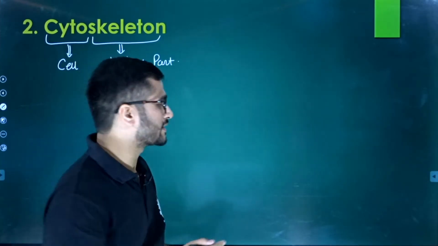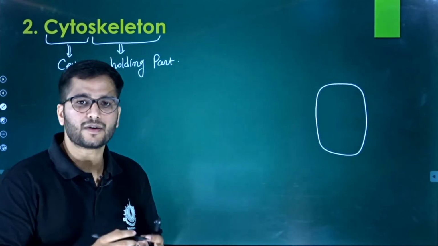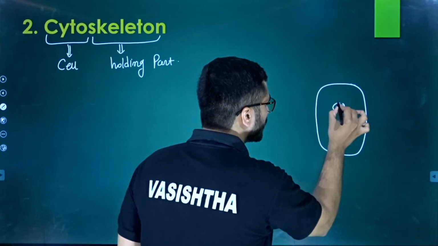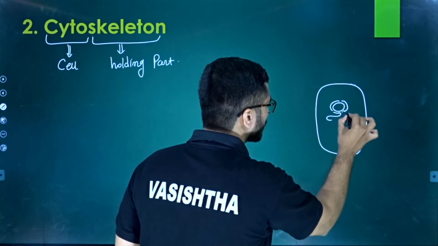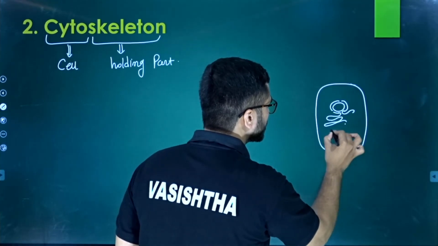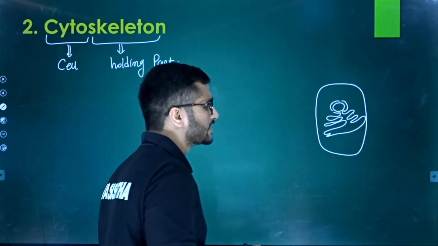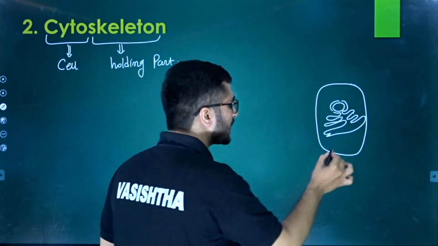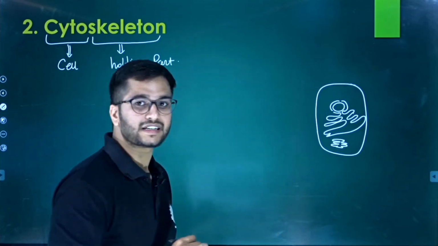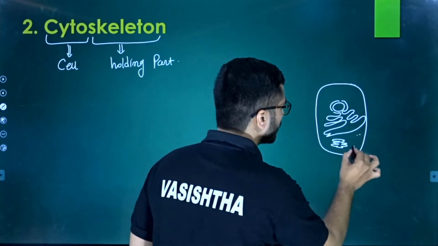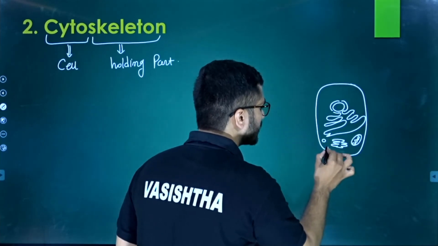How and why is it needed? Let's say this is the cell. A cell is composed of various organelles. It might be the nucleus, which is generally continued as the endoplasmic reticulum, and ultimately it is converted into the Golgi apparatus, and afterward it will produce various vacuoles such as the lysosomes.